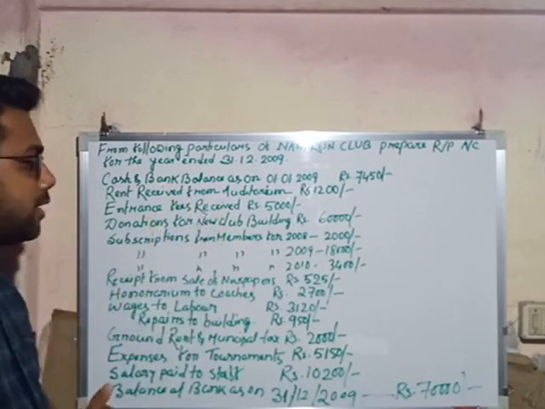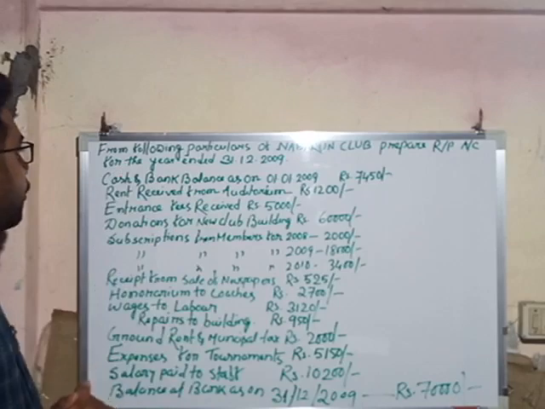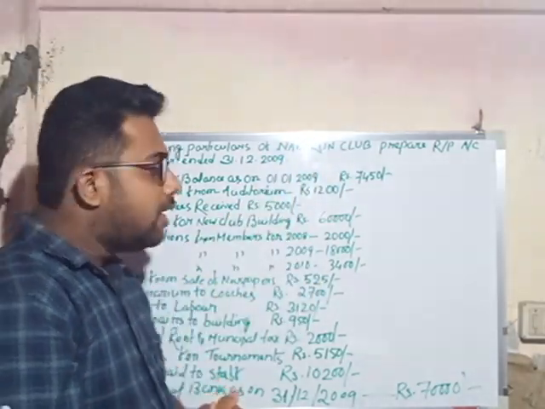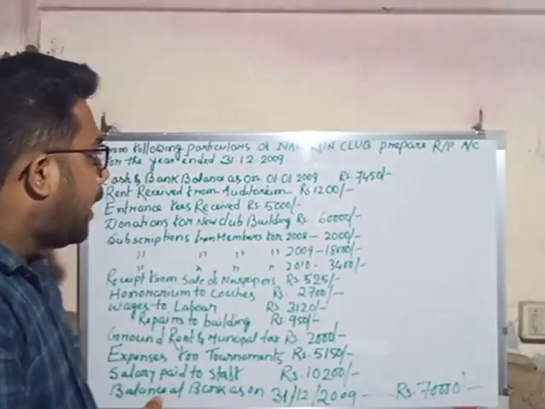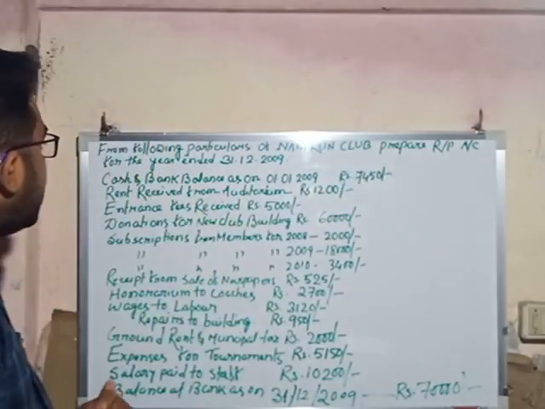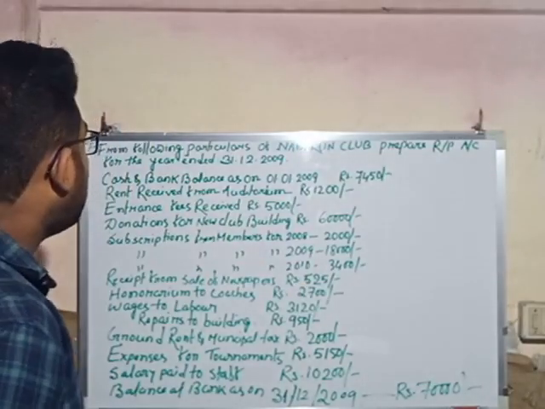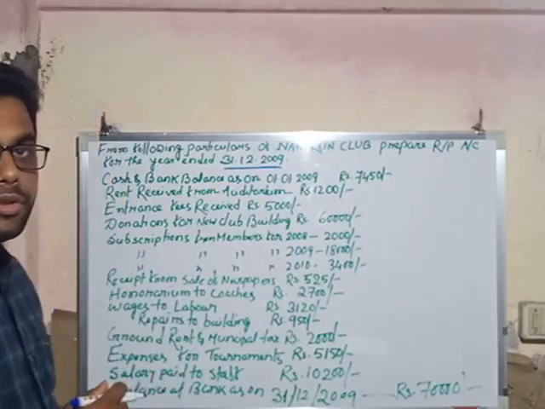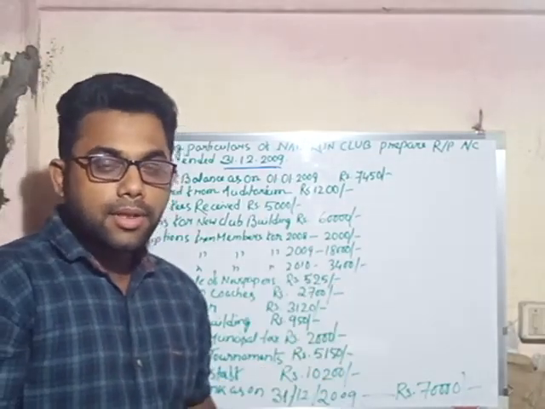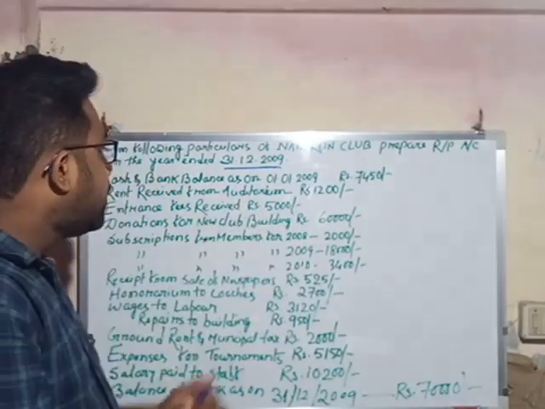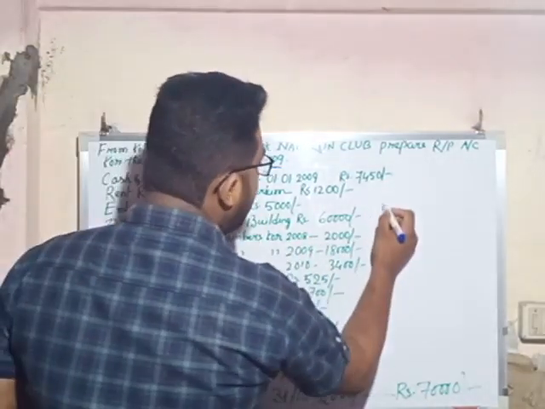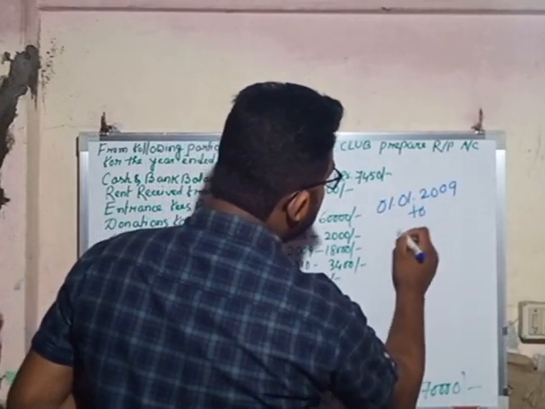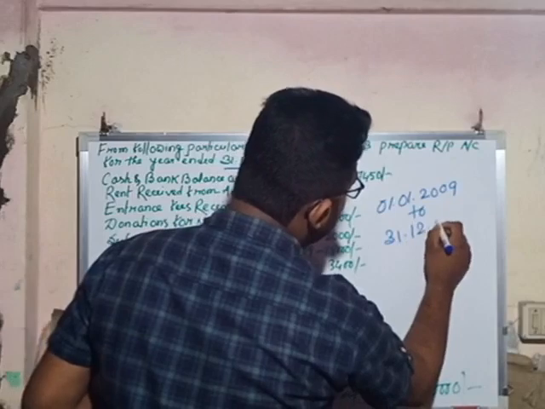I will dictate this question: from the following particulars of Novarun Club, the non-trading organization is a club and the name of the club is Novarun Club, prepare receipts and payment account for the year ended 31st December 2009. So the closing date is 31st December 2009. The beginning of the year is 1st January 2009 and the closing of the year is 31st December 2009. So the current accounting year is 1/1/2009 to 31st December 2009.